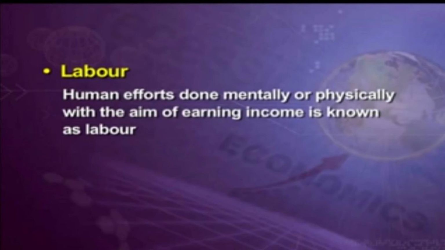For mental activity, you can see the work done in an office, where only the mind is doing the work. So any work you do to earn an income is called labor. Human effort done mentally or physically with the aim of earning income is known as labor.